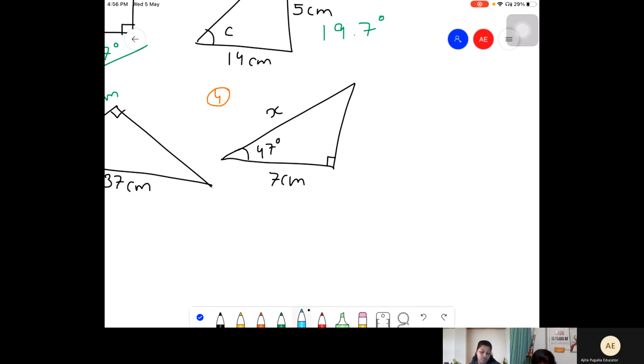Ma'am, it'll be tan only, right? Opposite and adjacent. Why, bacha?